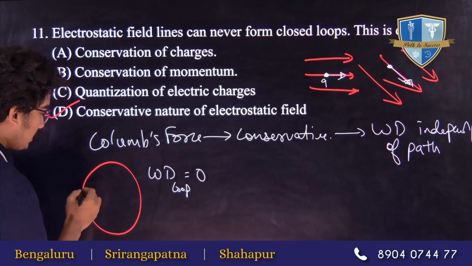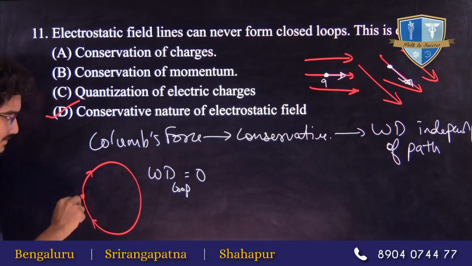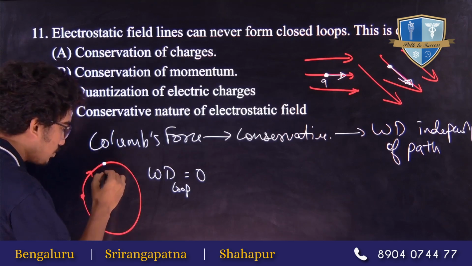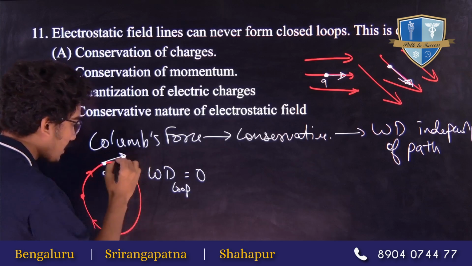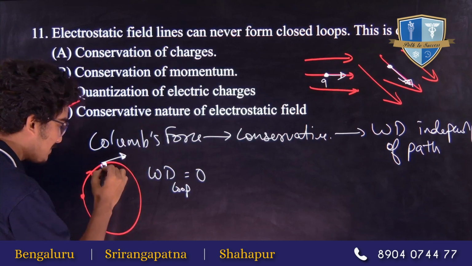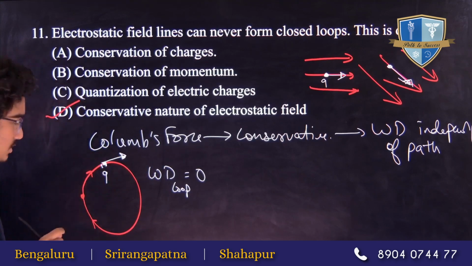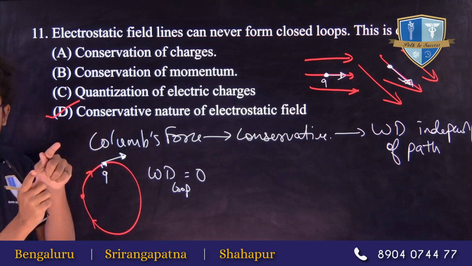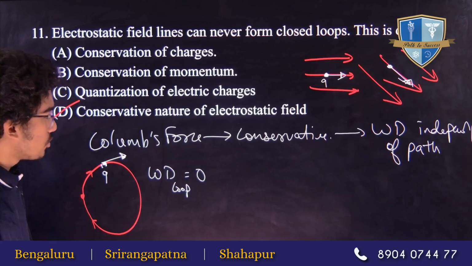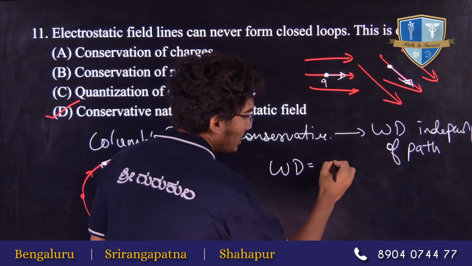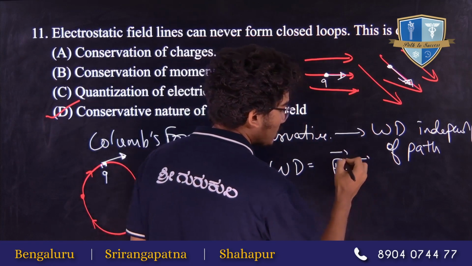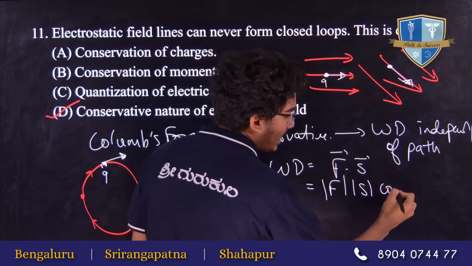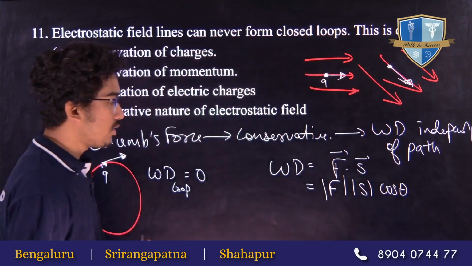Now in a closed loop, the electrostatic field will be like this, always along the tangent. If I am releasing a charge q from here, the force will be along this, and the displacement will also be along it. Let's take a small displacement dx, along this. If we add this small dx, for every dx the force and displacement will have a 0 degree angle between them. The work done formula, as we know, is F dot S, force dot displacement. So magnitude of force, magnitude of displacement, and cos of the angle between them, correct?